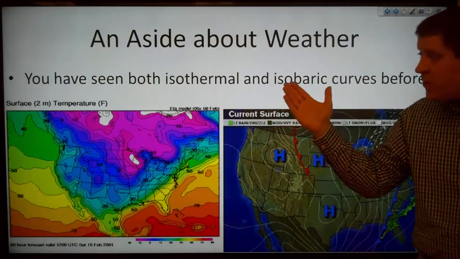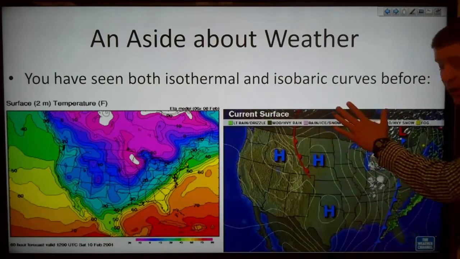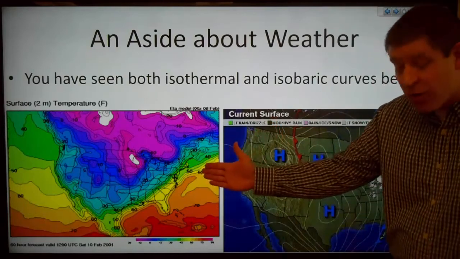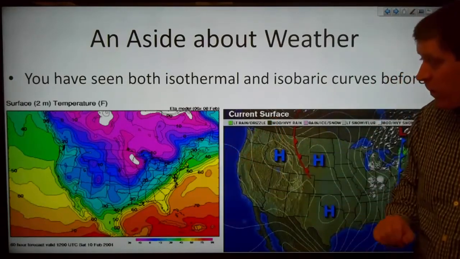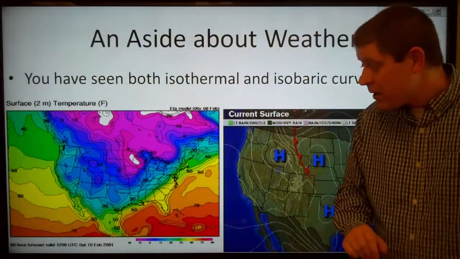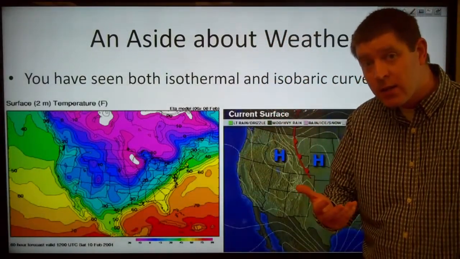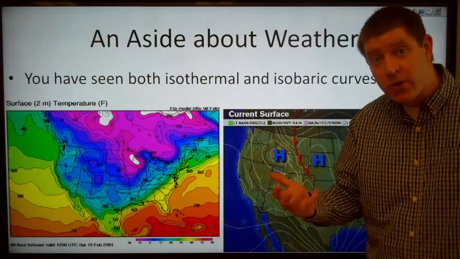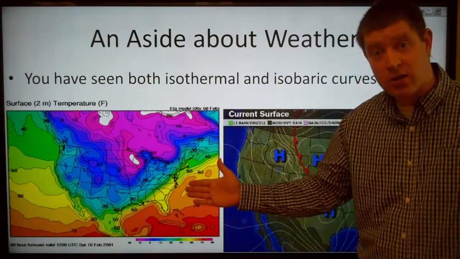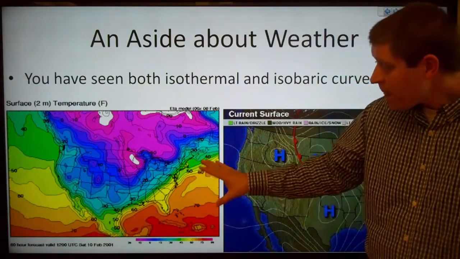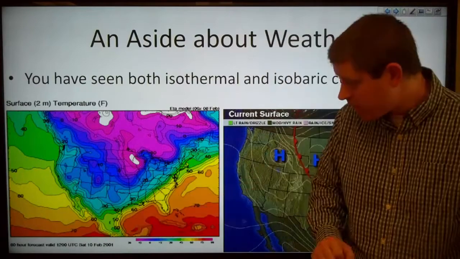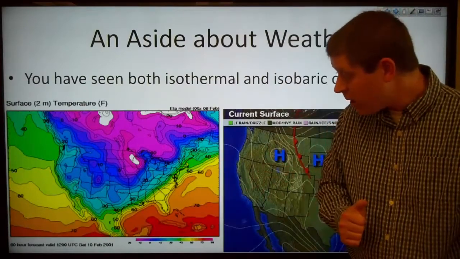So you've seen both isothermal and isobaric curves before. We've got isothermal curves in a map like this showing the temperature that we expect the air to reach during the day, so the high temperature. You could also plot the low temperatures as well. But this happens to be a map of the United States, and this is for February 10th, 2001.